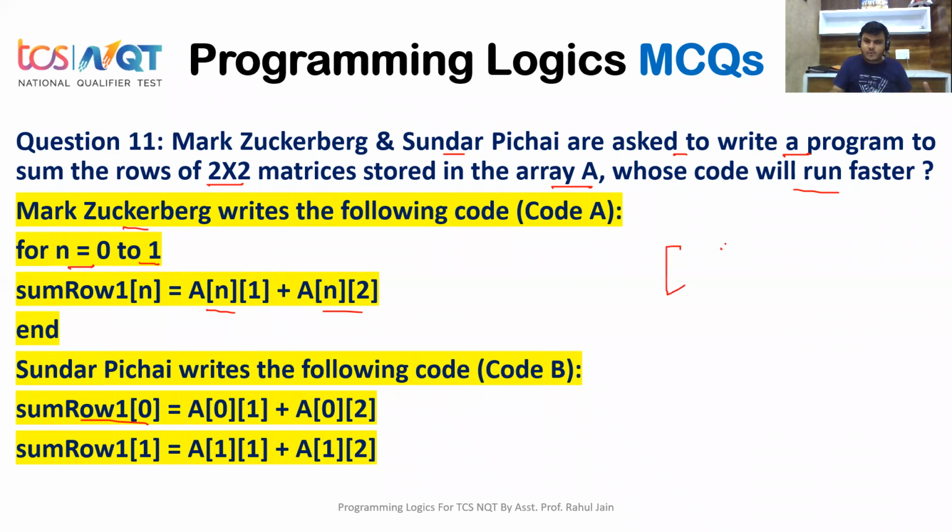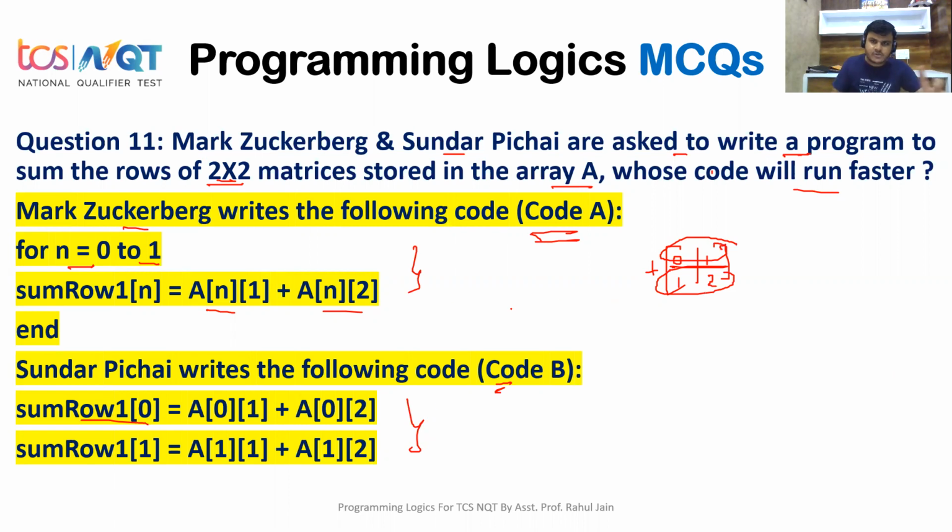What does it mean? We have a 2 cross 2 matrix. It is 0th row, 1, 2. So if you see here in the picture, we need to add the sum of the rows. This is one row and this is another row, and we need to add them in the 2 cross 2 matrix. So code A is like that and code B is like that. So whose code will run faster? It is a problem for TCS NQT. What will you answer? Just think.